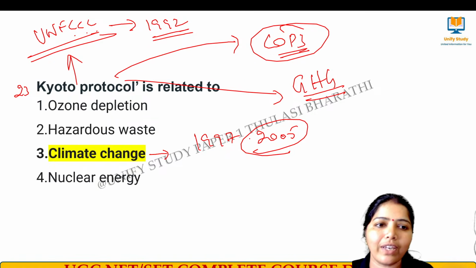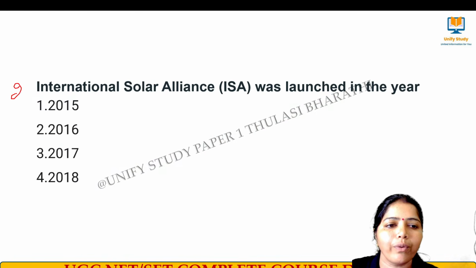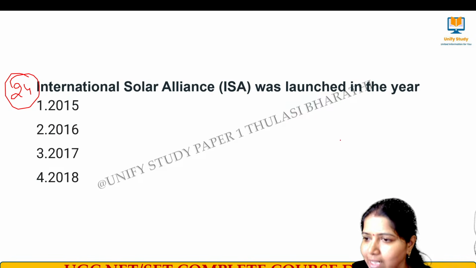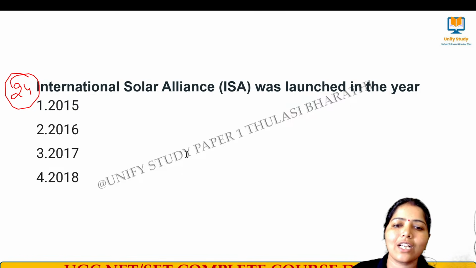Clear? Yes, very good. Next, question number 24. International Solar Alliance was launched in the year. Yes, SDG 13, exactly right. International Solar Alliance established in the year. Question number 24.